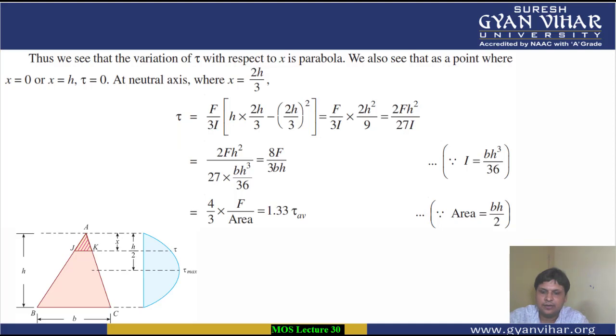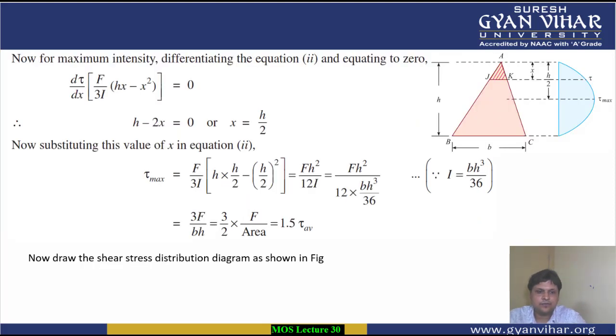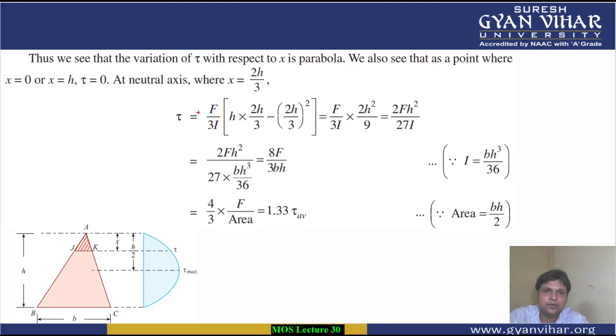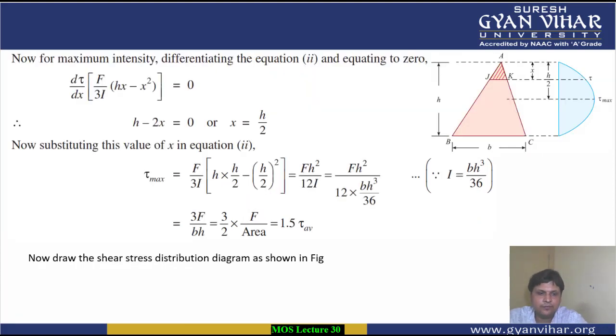Let's solve one numerical. First of all, the maximum intensity has to be found. Right now, what we have calculated is by putting x equal to 2h by 3, that is at the neutral axis. So this is the value at the neutral axis, but we don't know whether it is the maximum value. For that, you will have to differentiate this expression of tau with respect to x and put it equal to 0.